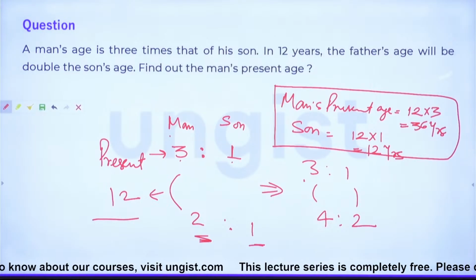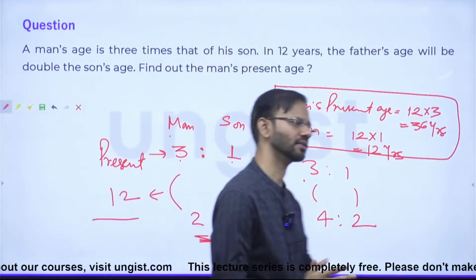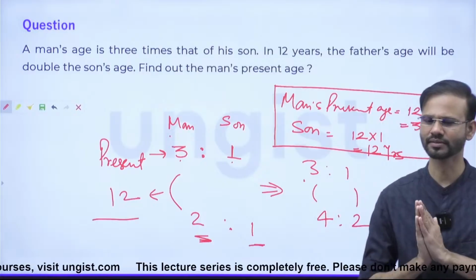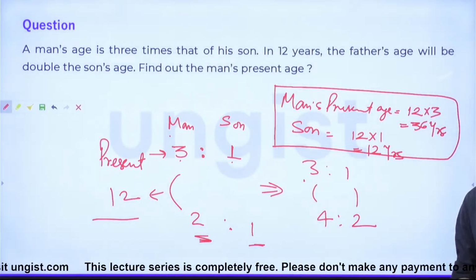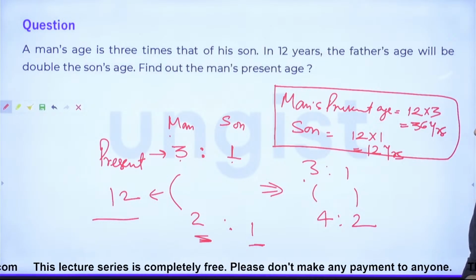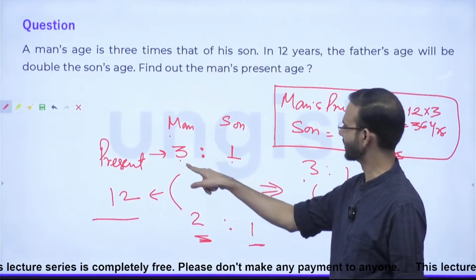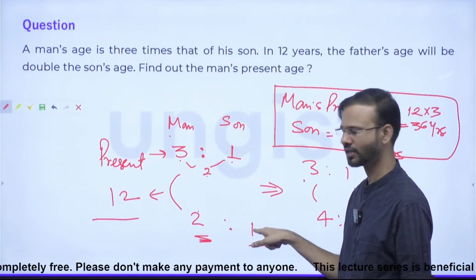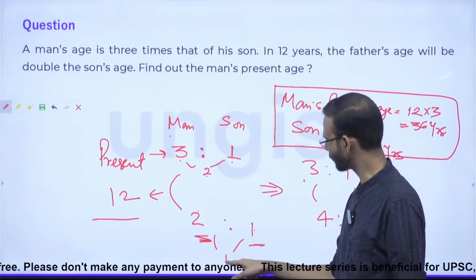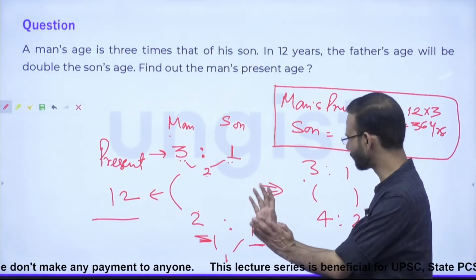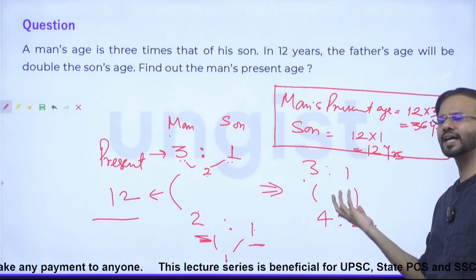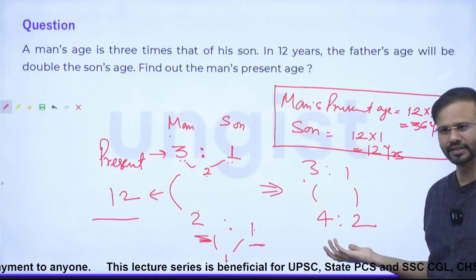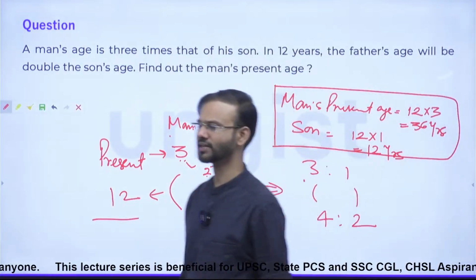Friends, any doubt, any confusion, any query? Anyone in the class? See, the thing is here the difference is 2, right? So 2 will be multiplied with both the terms. And here the difference is 1. So 1 will be multiplied with both the terms, to convert it into its actual form. Right? Okay. Yes, everyone?